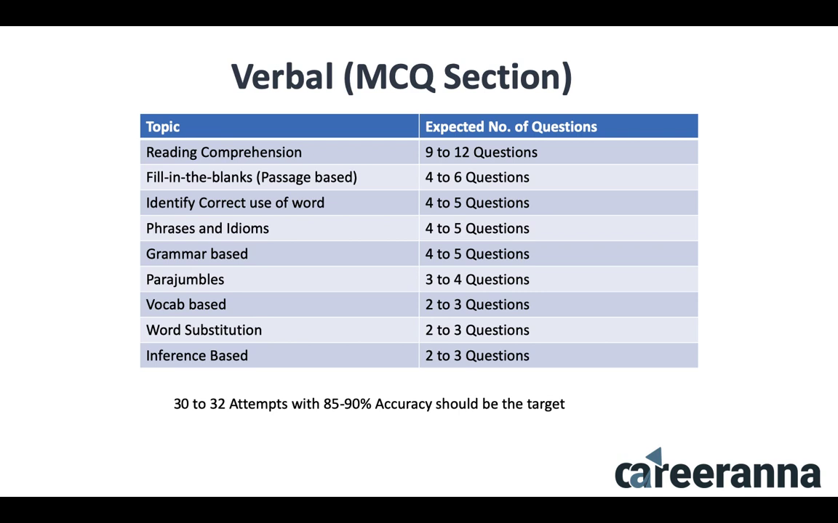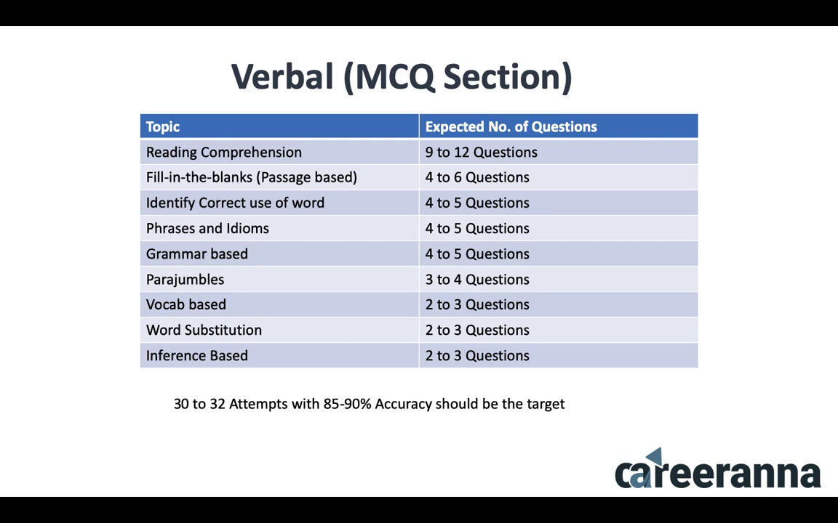When it comes to verbal, reading comprehension will comprise 9 to 12 questions, followed by passage-based fill-in-the-blank questions, 4 to 6. Then there will be certain questions which will ask you to identify the correct usage of the given word, which will be 4 to 5 in number once again. Phrases and idioms, 4 to 5. Grammar-based questions, 4 to 5.